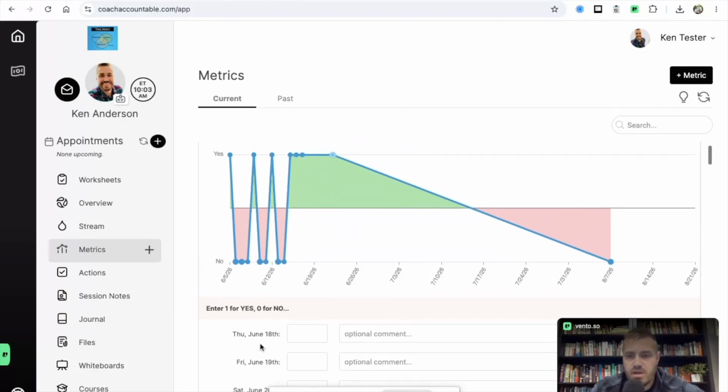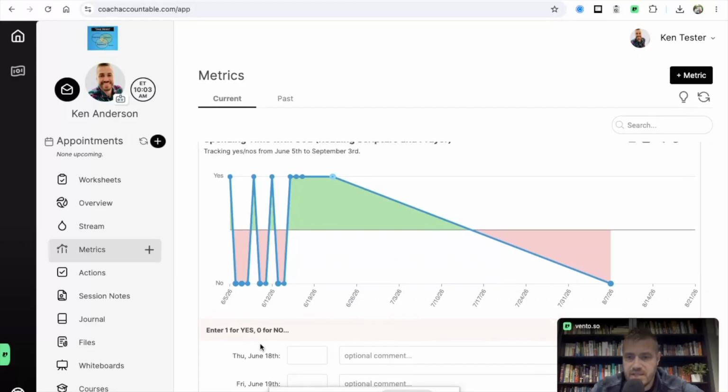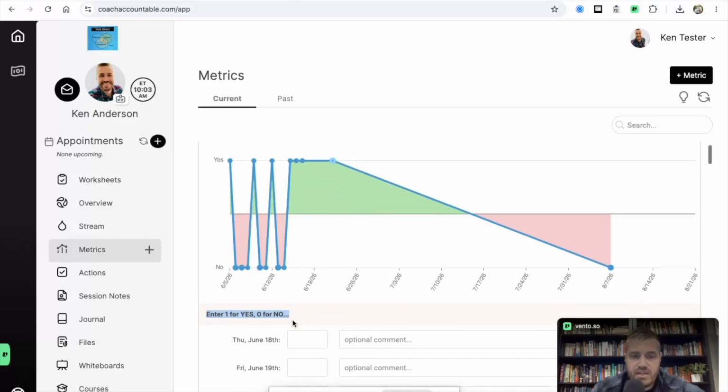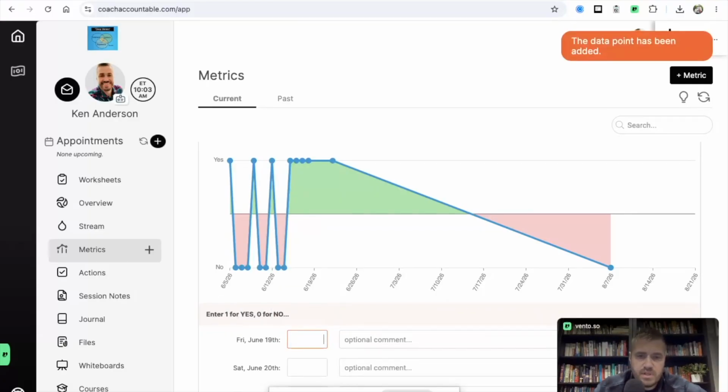Now, if you look down here, you'll see that we don't have answers for a couple different dates. That just means that we forgot to mark it on our habit tracker or we didn't turn it in that day. So what we can do is go back to those habit trackers that we didn't complete, which would still be under the Assign tab, or we can just do it right here. You'll see, enter 1 for yes, 0 for no. Ideally, you do this every day. It's easier to keep track. Say you forget, and you're like, you know what, I'm pretty sure on the 18th I did spend time with God. So I just put a 1, click enter, and it inputs it for us.